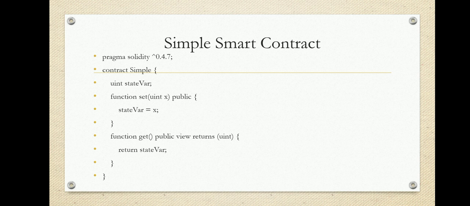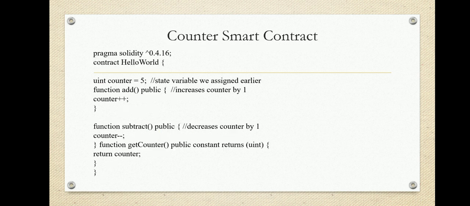After that we have defined a contract name. Okay, so here the contract name we have defined is hello world, right? So within the contract we have a state variable. The variable name is counter, which is initialized to 5. This variable belongs to unsigned integer.